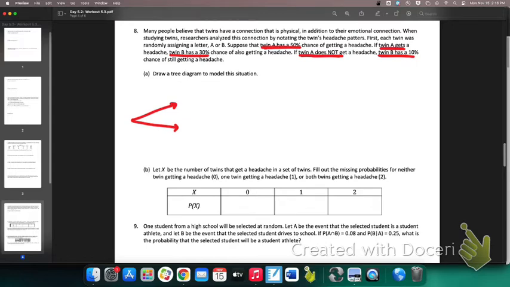And it's always going to be that the event occurs or it does not occur. So twin A gets a headache or they don't get a headache. So this is A headache or A no headache. Again, we're looking at a single event, and one of them is that it happens, the other is that it does not.